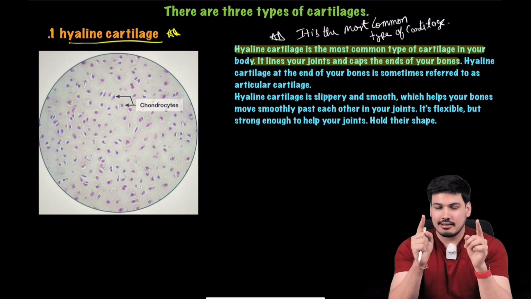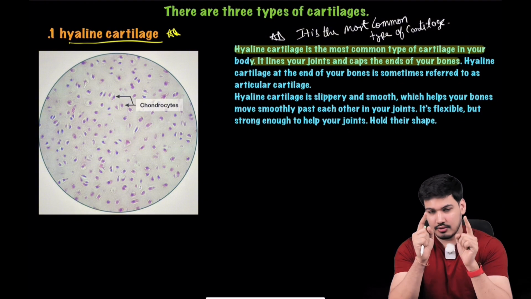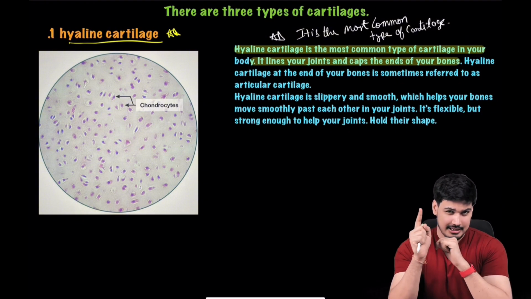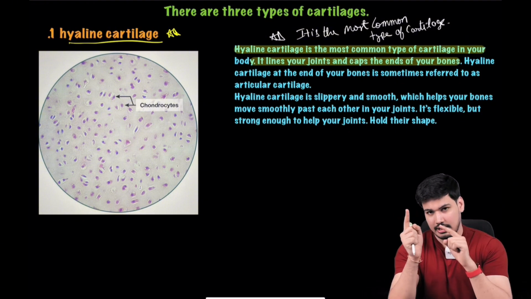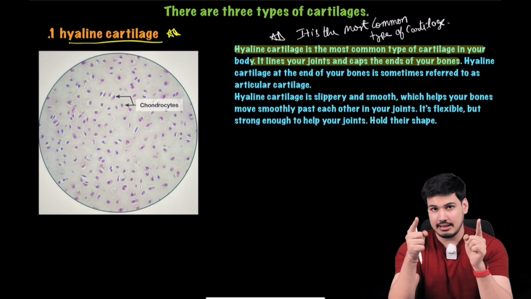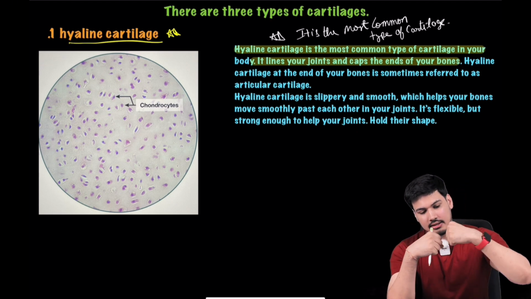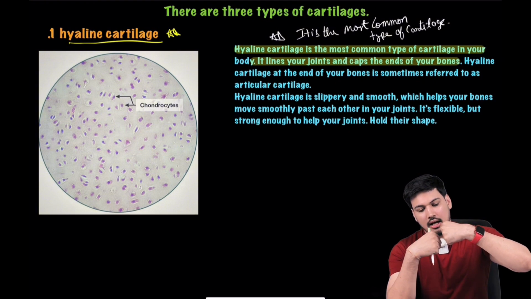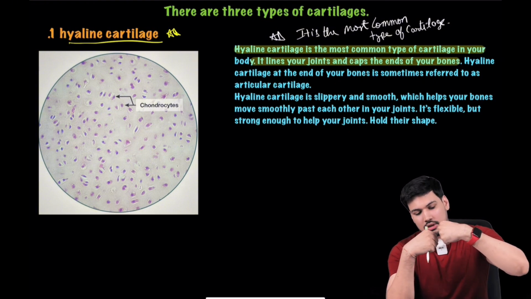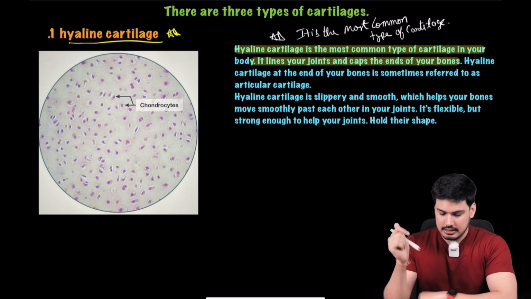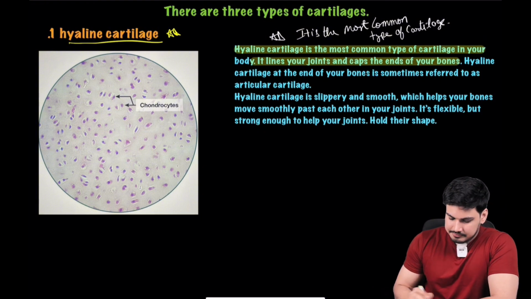Articular cartilage is nothing but hyaline cartilage. For now, you should understand this. I'll talk about menisci again, and I will explain the knee joint again, and then the confusion which arises, I will talk about it. But for now, trust me, go with me: any surface of the bone which is forming articulation with another bone, that means joints, that surface which is covered is articular cartilage. Articular cartilage is nothing but hyaline cartilage. Okay, let's move ahead.